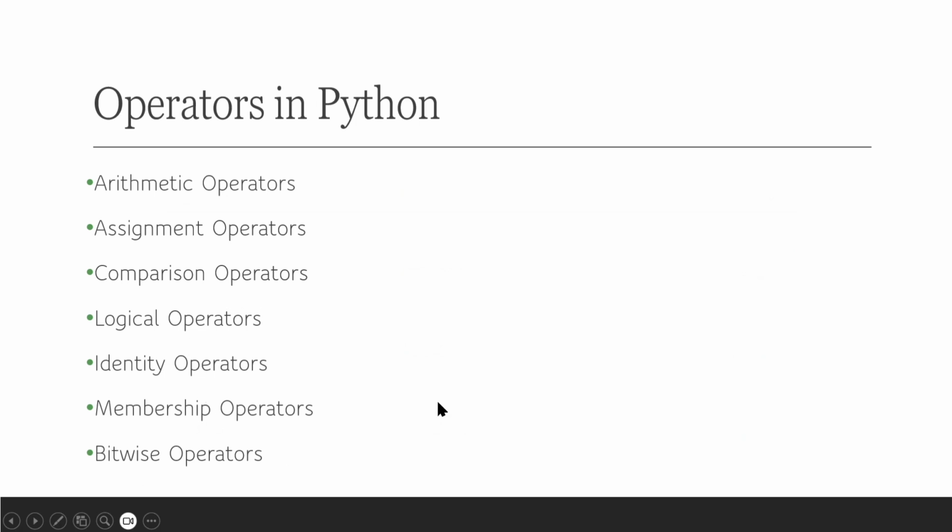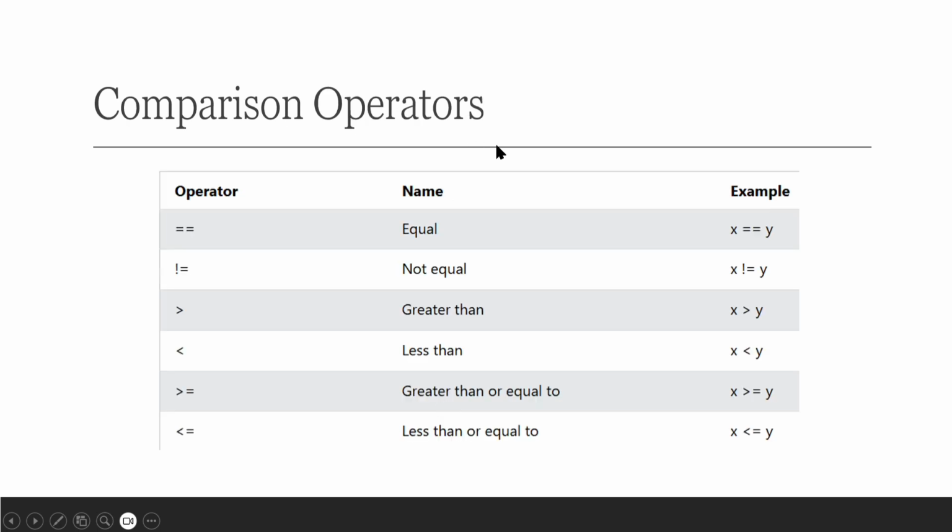Okay, so let me go to comparison operators first. So we use comparison operators to compare between two values or two operands. Okay, we have operators such as equal to, not equal to, greater than, less than, greater than or equal to, and less than or equal to. So let us perform these operations in code.